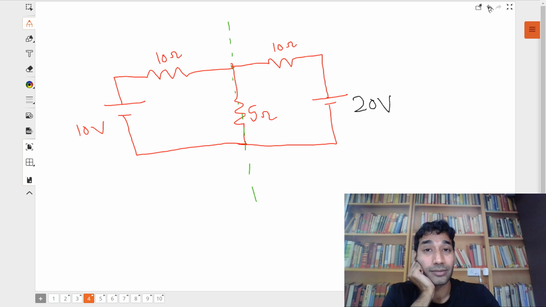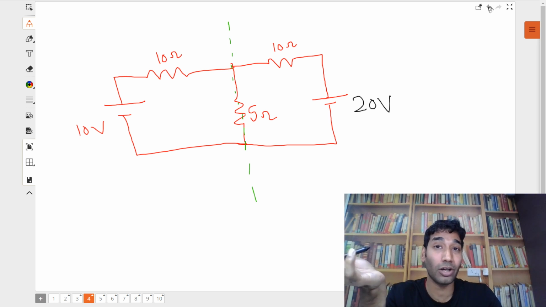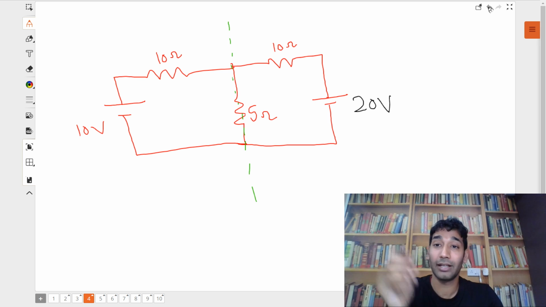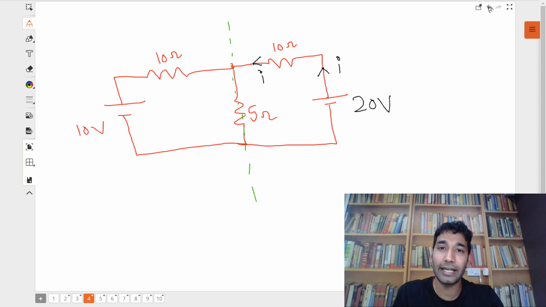Now tell me, how do we solve this? Standard Kirchhoff's law is the only method we need to solve it. For that method, we'll assume some current I is going from here, I1 goes from here, so here it is I minus I1. This I1 will come from here, and here it's again I.